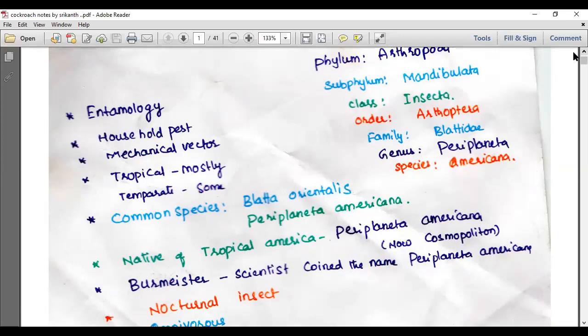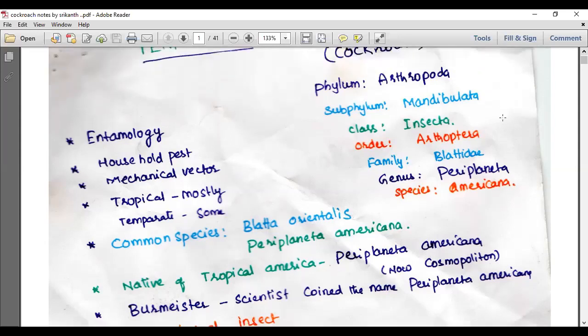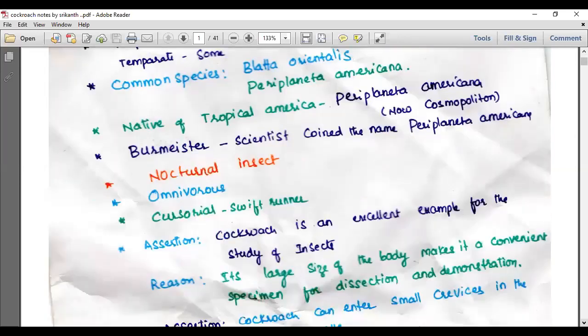Cockroach is mostly tropical, and in some temperate regions also you'll find the cockroach. The common species of the cockroach are Blatta orientalis and Periplaneta americana. It is native to tropical America, but now it is worldwide in distribution. What do you say? Cosmopolitan in distribution. Burmeister is the scientist who coined the name Periplaneta americana.